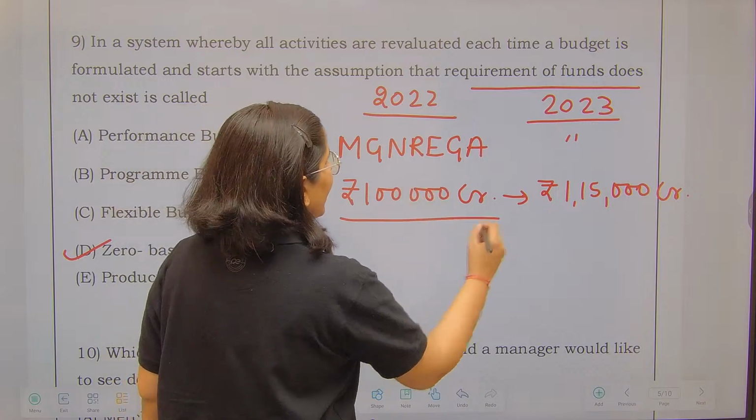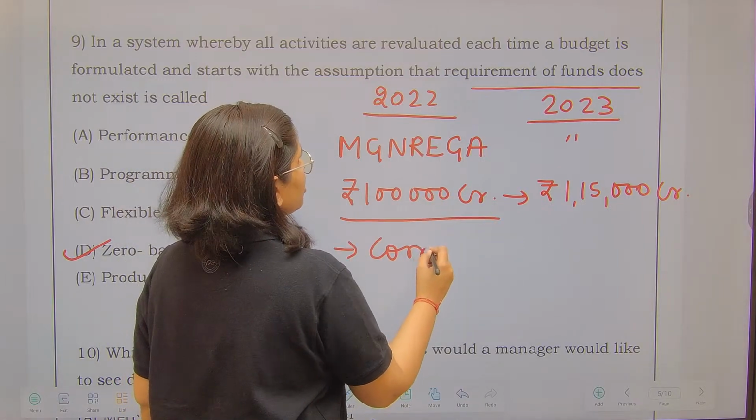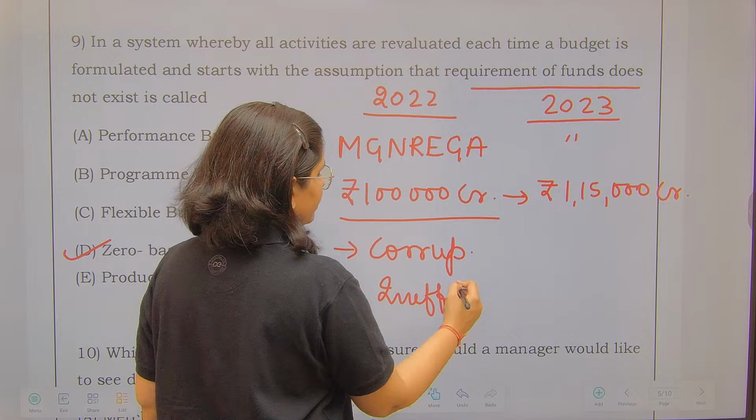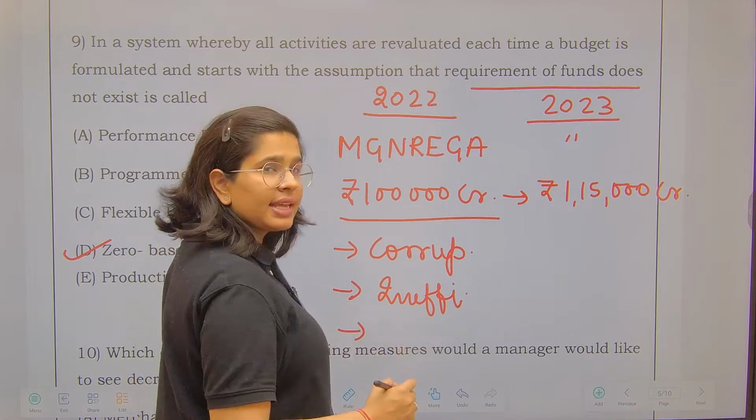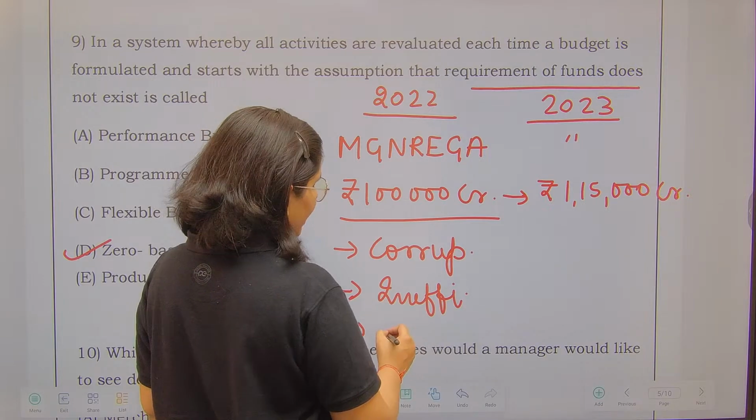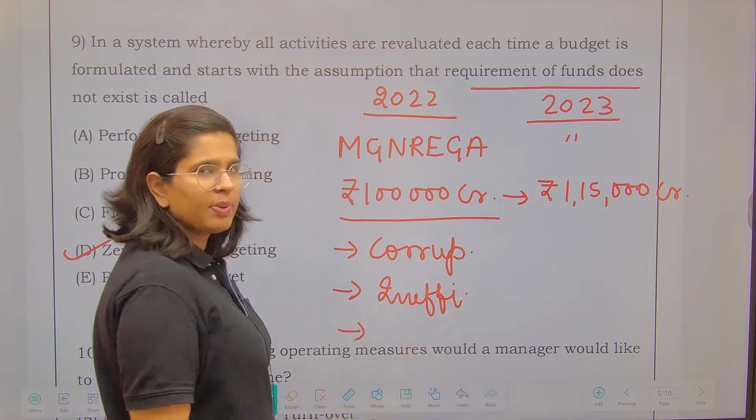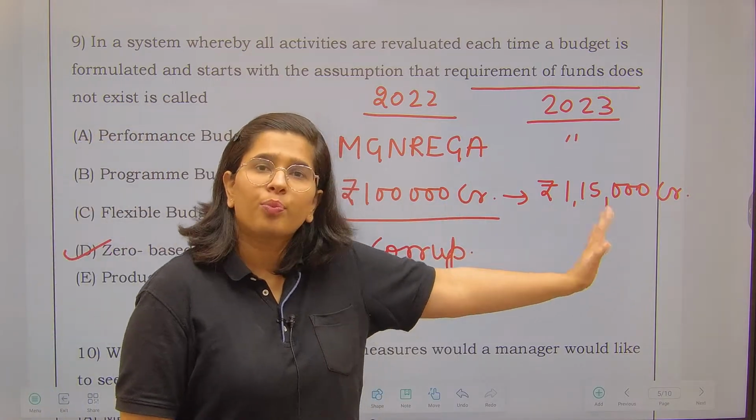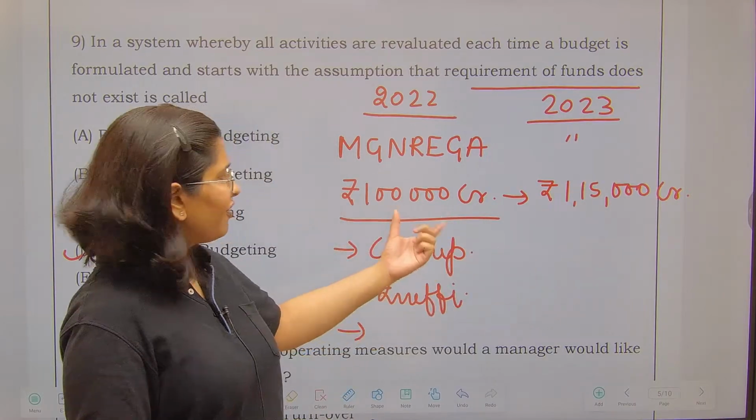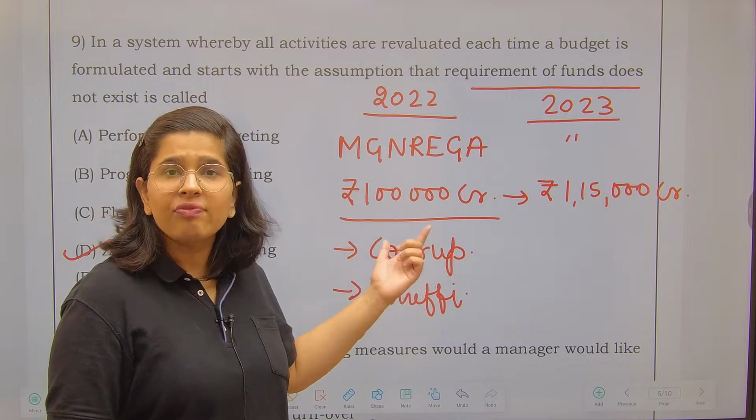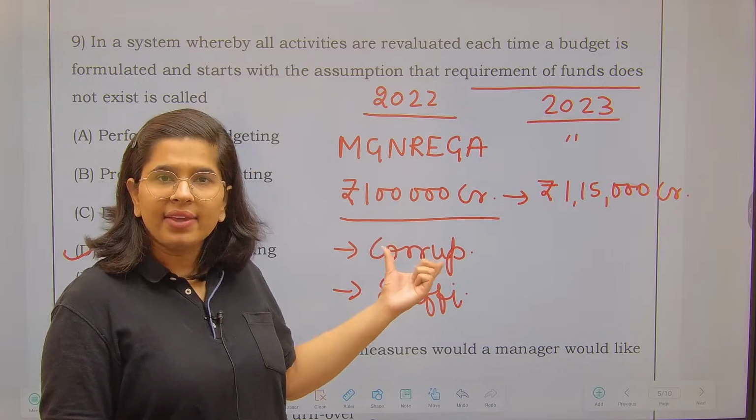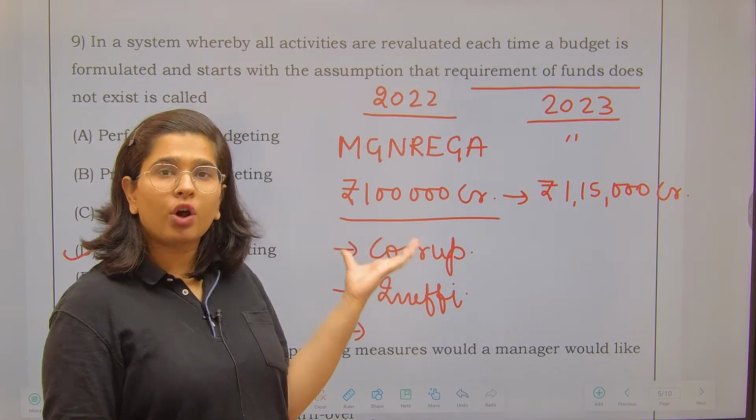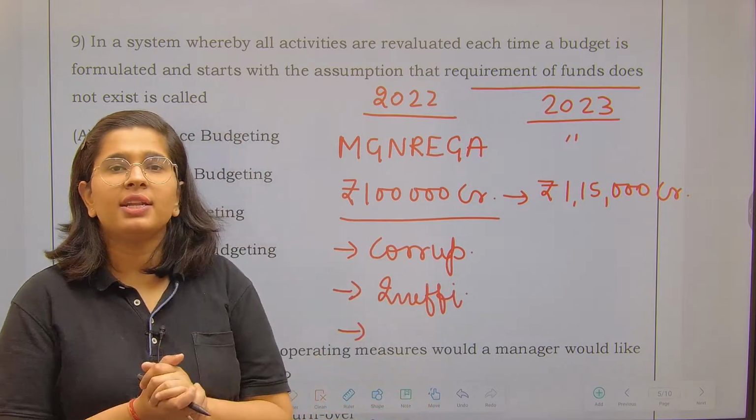Because you are not seeing that in this figure corruption is also included, inefficiencies are also included. Fine, there might be certain cases where the money has been spent more than required. So inefficiency in expenditure, everything is there. Now next year you are just carrying forward all such problems. You are not finding out that if we have spent 1 lakh crores, where are the problems, why we have spent such a large amount, whether this amount is correctly spent or not. So all these problems are solved in zero based budgeting.